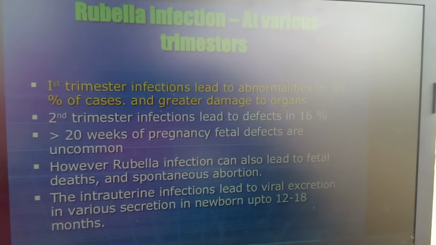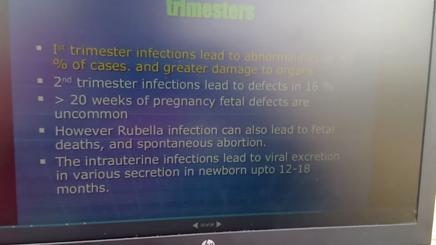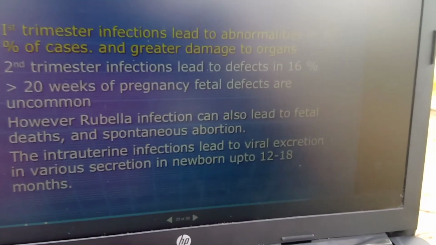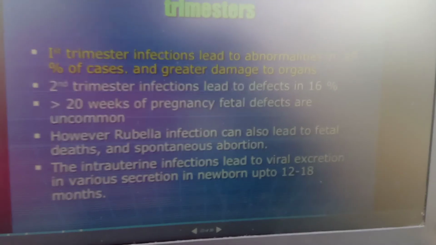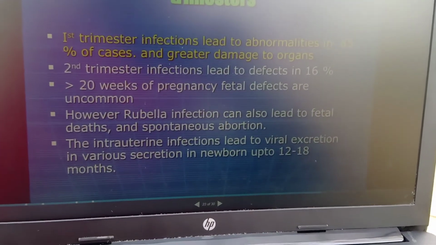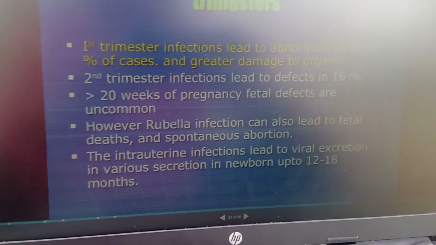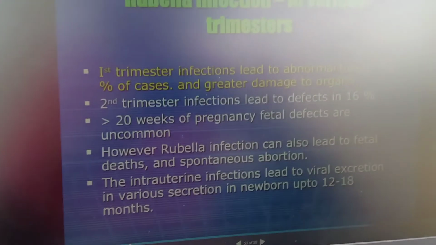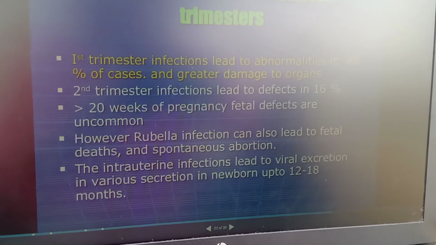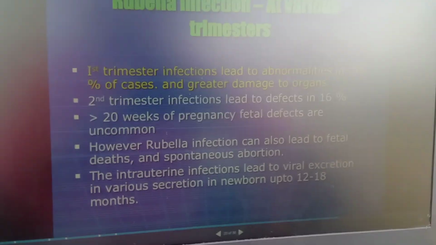And what is rubella infection at various trimesters? In the second trimester, the fourth to sixth month, the infection is passed to the baby, okay, and you may see some spontaneous abortions in these kinds of cases. If the mother has an intrauterine factor and viral excretion, the newborn is going to develop it within 12 to 18 months, okay.